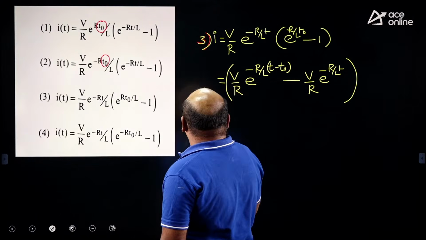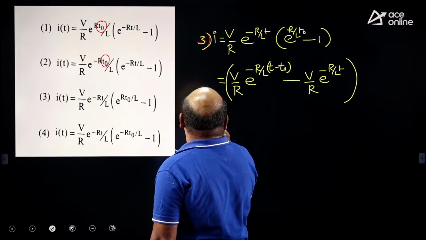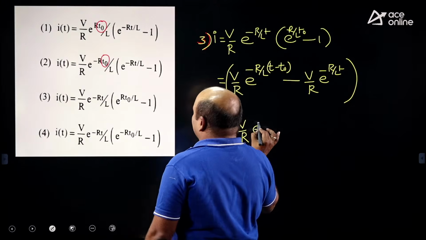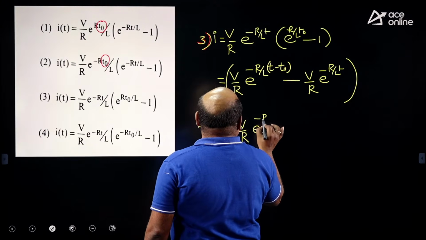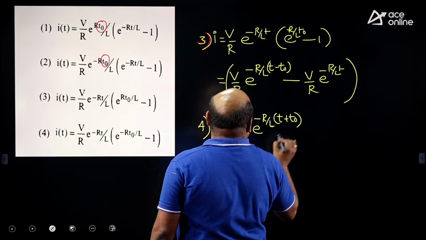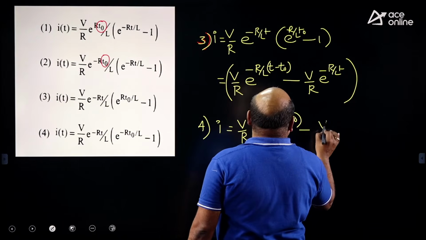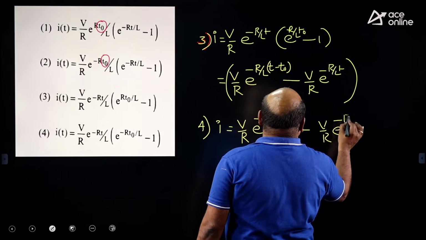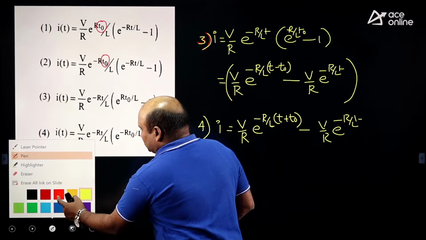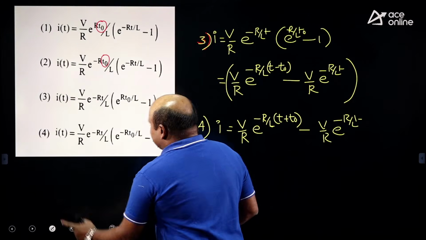In the fourth one, the i of t value is V by R into e to the power, once you multiply, R by L into t plus t naught, and minus V by R into e to the power minus R by L into t. Once you see these two, definitely I can say which one is the correct one.